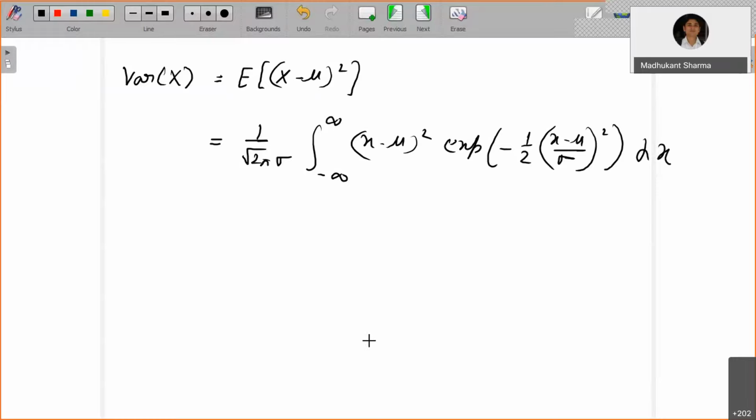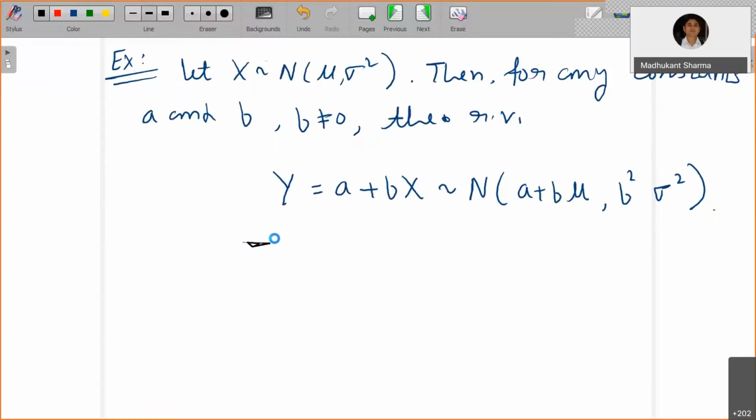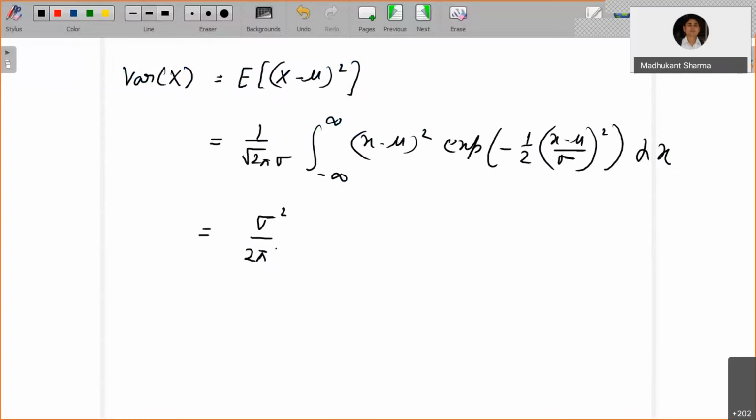Now again you will use the substitution method in the same fashion. So what you will obtain is sigma square by square root of 2 pi, integration from minus infinity to infinity of y square times e to the power minus y square by 2 dy.